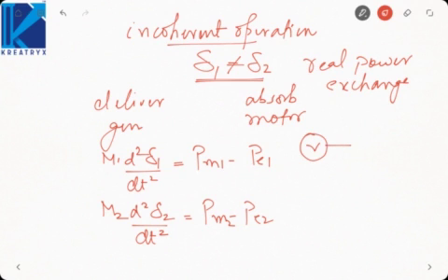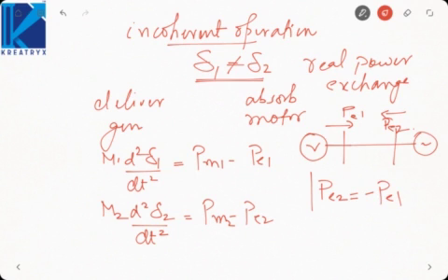This is one generator connected to the other generator. Here the power is Pe1, here the power is Pe2. If you assume the line is lossless, then Pe2 will be equal to minus Pe1. We consider the transmission line between the generators to be lossless.